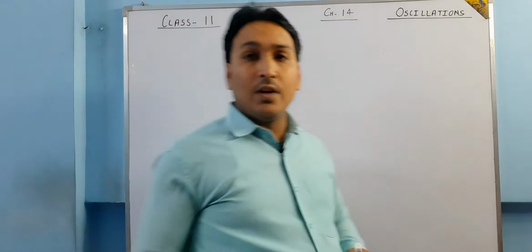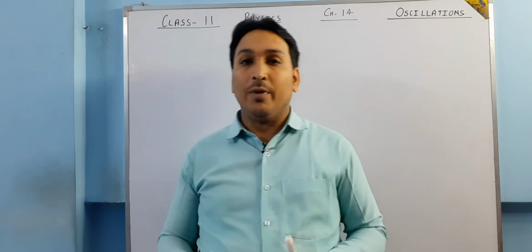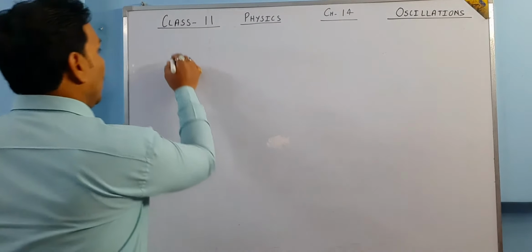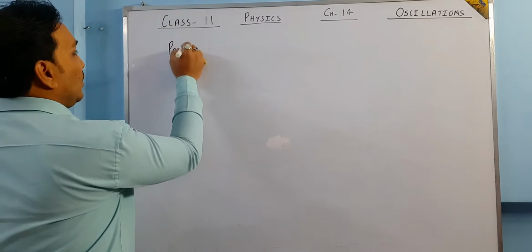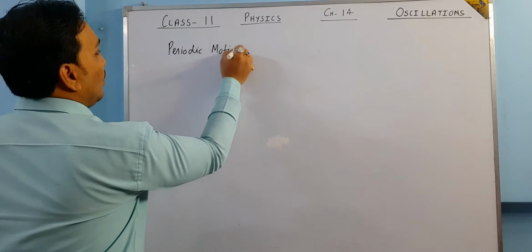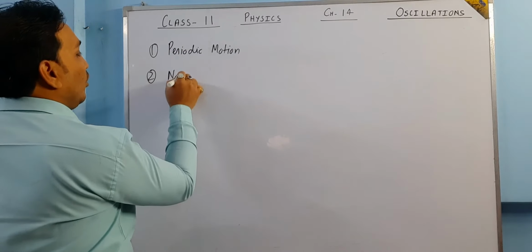On the basis of that criteria, whether the motion is being repeated or not, the motion is divided into two categories. One is periodic motion, and the second one is non-periodic motion.